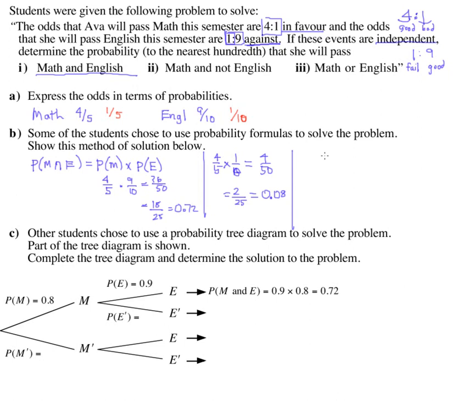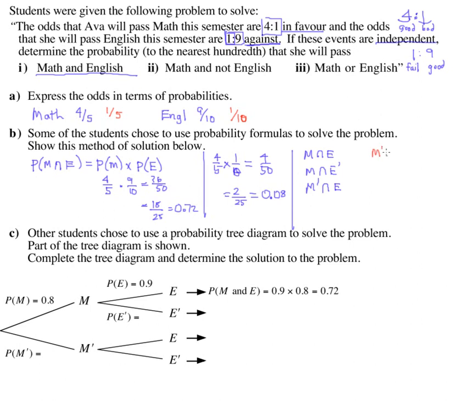Two ways you can do this. The maybe a little more obvious but kind of grindy way is to add up all the ways that could happen. You could pass math and pass English, or you could pass math but fail English, or you could fail math but pass English. So pass both courses, pass one of them, and then pass the other one. Those are all the ways that you pass something. Your alternative is